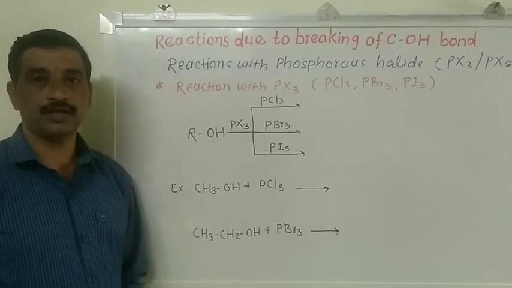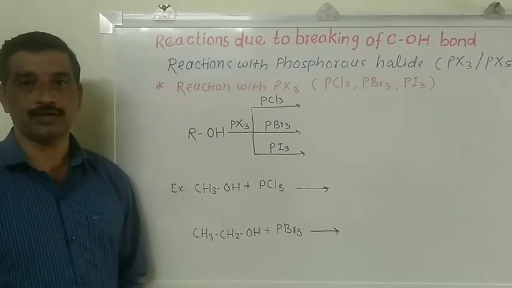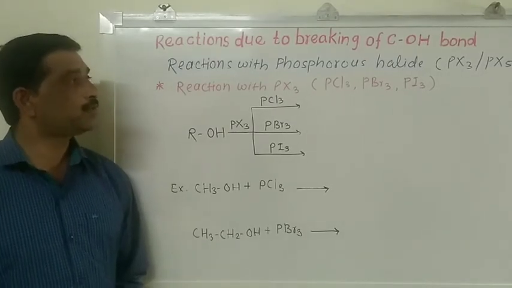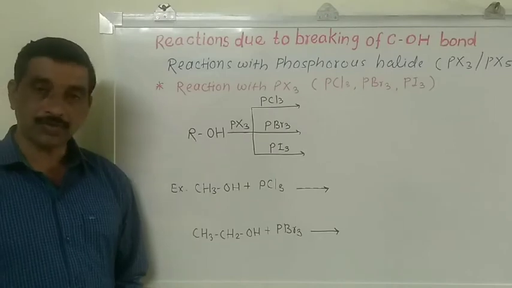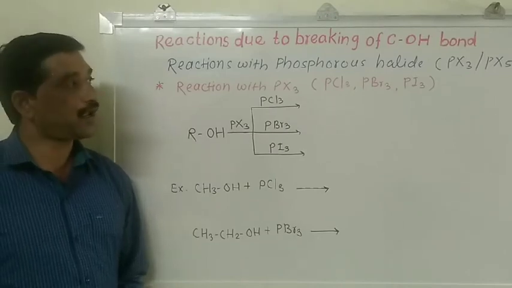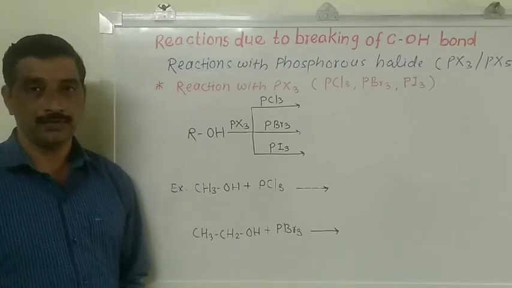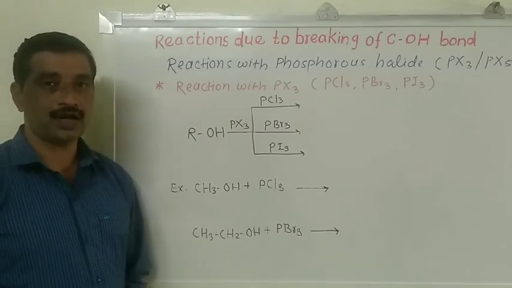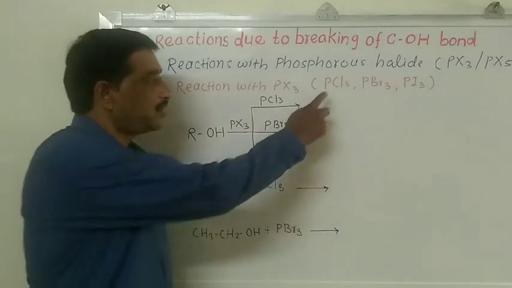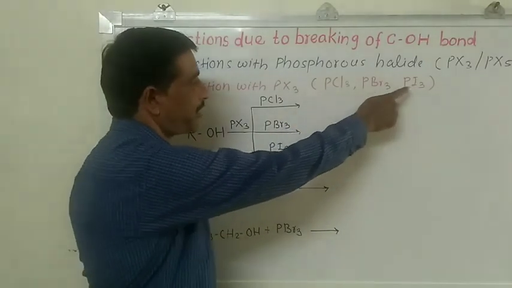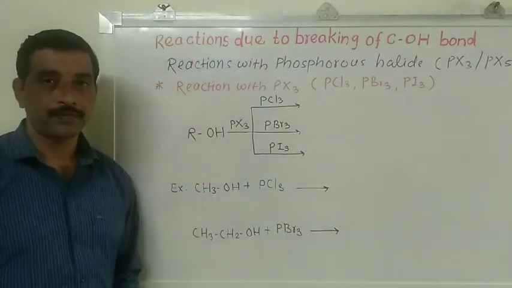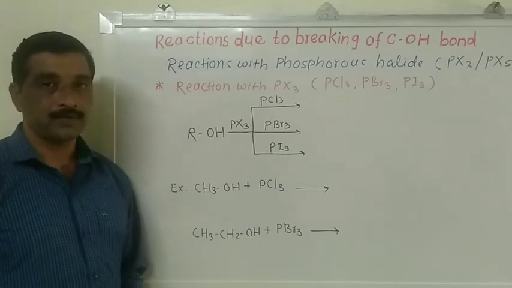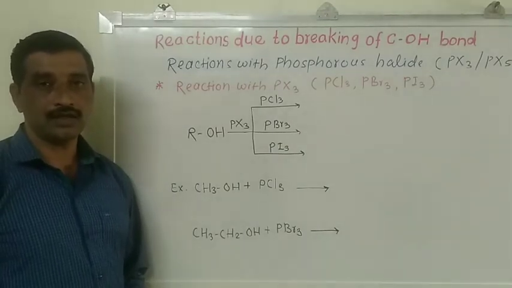The next chemical reactions involving the breaking of the carbon and OH group bond are the reactions with phosphorus halides. There are two types of phosphorus halide, phosphorus trihalide and phosphorus pentahalide. First we consider the reaction of alcohol with phosphorus trihalides such as phosphorus trichloride, phosphorus tribromide and phosphorus triiodide. When alcohols are reacted with phosphorus trihalide, we get alkyl halides.